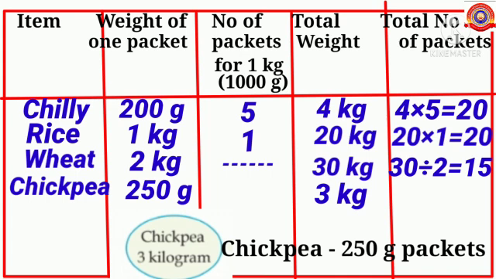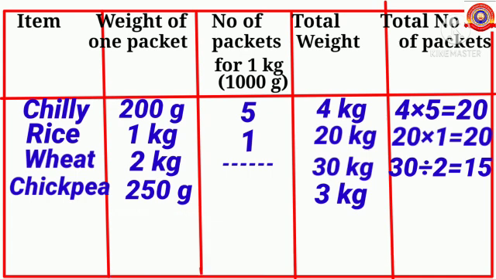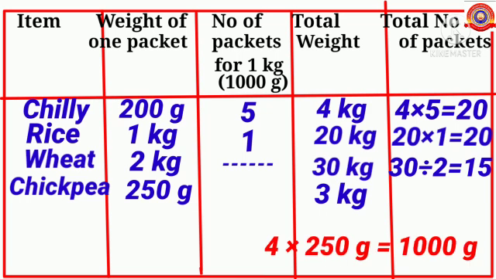Children, you know 1 kilogram is 1000 grams. So children, how many 250 grams make 1000 grams? Yes, 4 250 grams make 1000 grams. So children, how many packets are needed for 1 kilogram? Yes, 4 packets. So number of packets for 1 kilogram is 4.